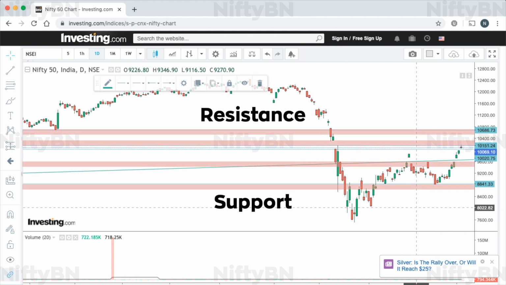So from this entire discussion, we can conclude that in the short term, Nifty might find support at 9500-9600 levels and then at 8800-8900 levels, and resistance at the current levels and then at 10,500 to 10,700 levels. Also, the setup is nicely balanced with a little bias towards the bears. That is, the risk reward favors the bears more than the bulls.